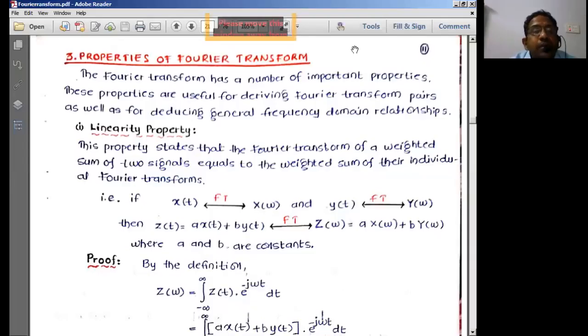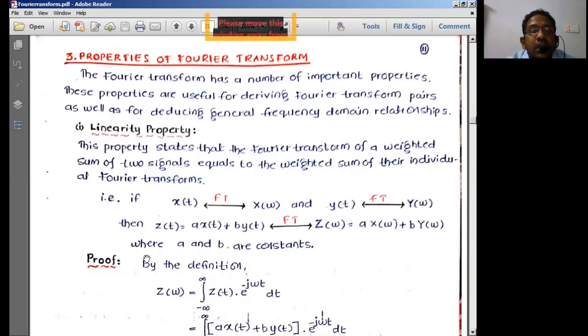Well, the first property is going to be the linearity property. Here in the linearity property, we already discussed linear time invariant systems and all, where the weight of the signal is really going to be a point of interest for us. So this property states that the Fourier transform of a weighted sum of two signals equals the weighted sum of their individual Fourier transforms.